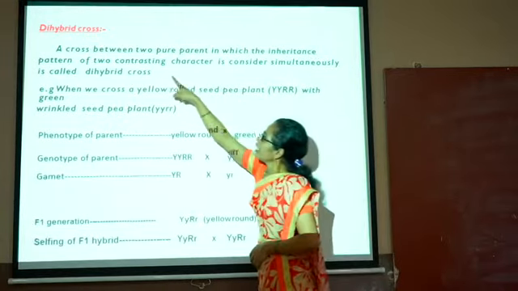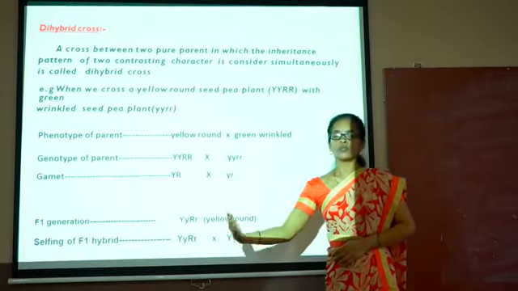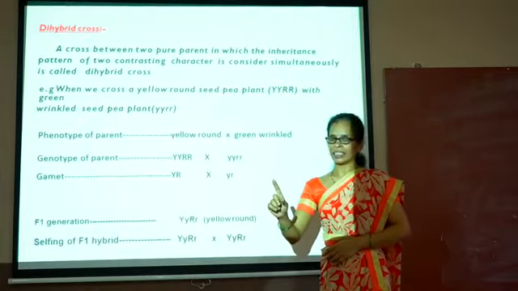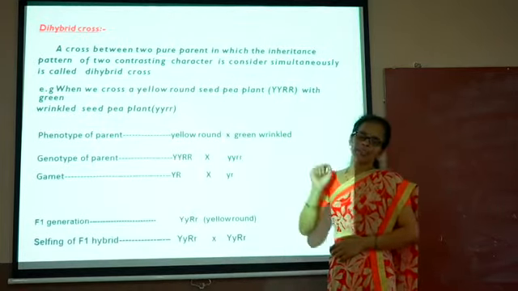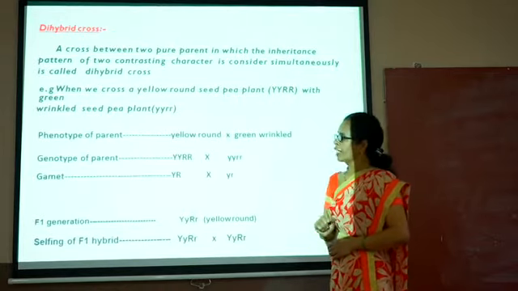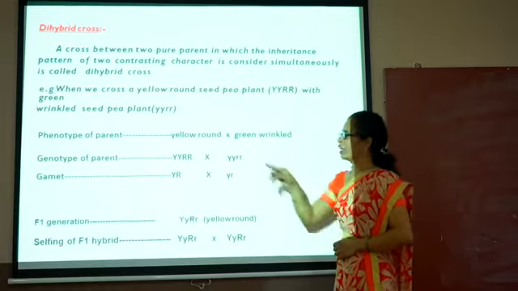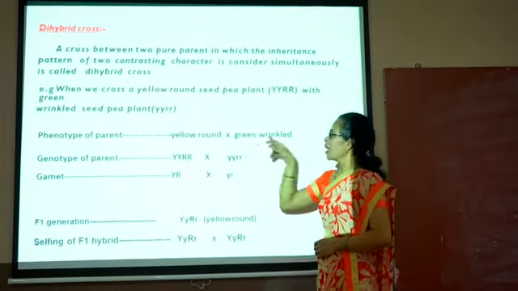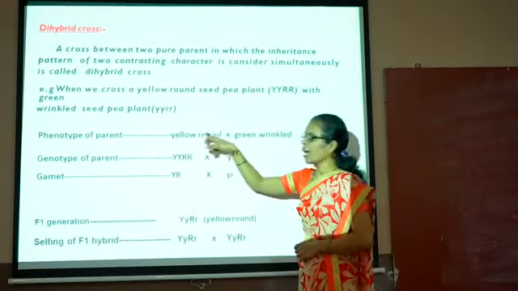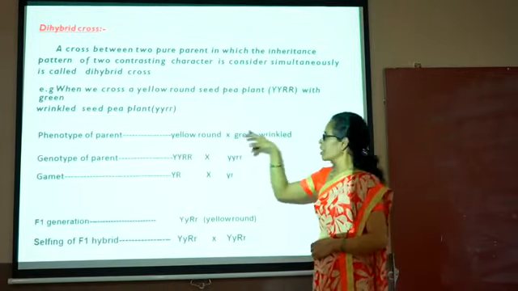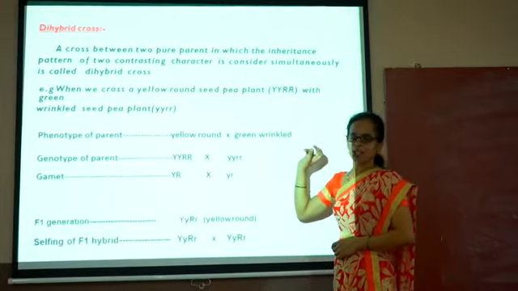There are two contrasting characters considered. In monohybrid cross, what do we consider? Only one character is considered. But in dihybrid cross, two contrasting characters are considered. For example, if we take the cross between the yellow round seed and green wrinkled seed. Yellow is the color of the seed and round is the shape of the seed. Similarly, here green is the color of the seed and wrinkled is the shape of the seed.